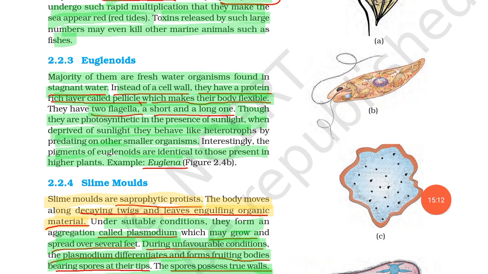Next, it has two flagella, short and long, and because of this pellicle, euglenoids have flexibility, meaning their body can move. It has a flexible body because of the pellicle, and this pellicle is a cell wall made up of protein, and the example of this is Euglena.